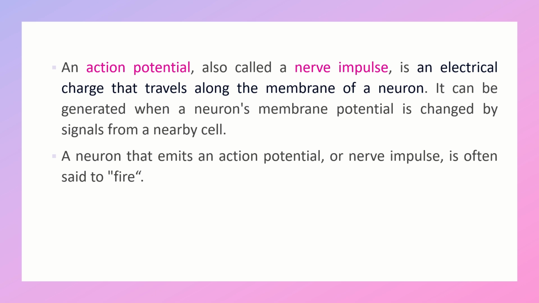It is an electrical charge that travels along the membrane of a neuron, and it will be generated when the neuron's membrane potential is changed by signals from a nearby cell. A neuron that emits an action potential or nerve impulse is often said to fire. That means when this action potential happens, we say that the neuron fires.